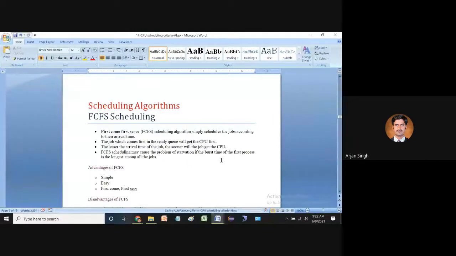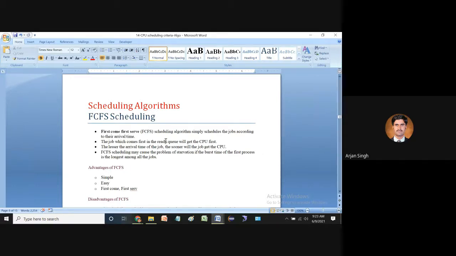Okay, students. Today we are going to discuss the scheduling algorithm. First of all, we are already aware of the first come first serve algorithm. I just gave you the basic idea about the first come first serve scheduling algorithm. It is simple, and it schedules a job according to its arrival time. On the basis of arrival time, we can distribute the jobs.